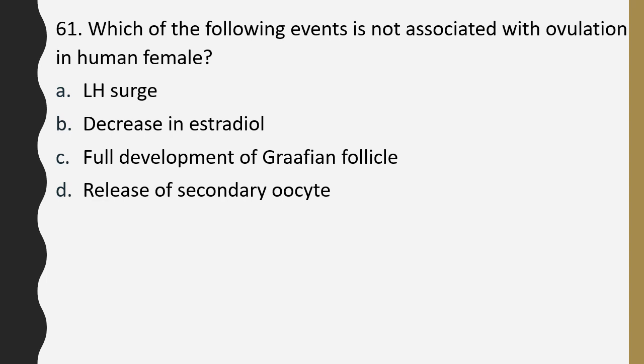Question number 61. Which of the following events is not associated with ovulation in human female? LH surge, decrease in estradiol, full development of Graafian follicle, release of secondary oocyte. Which of the following events is not associated with ovulation in human female? Correct answer is option B, decrease in estradiol.